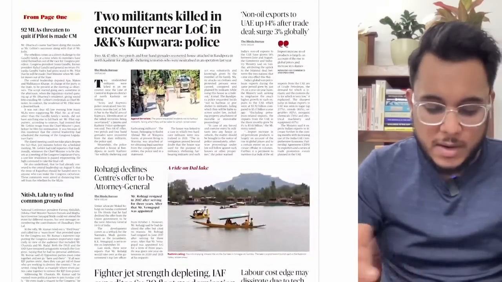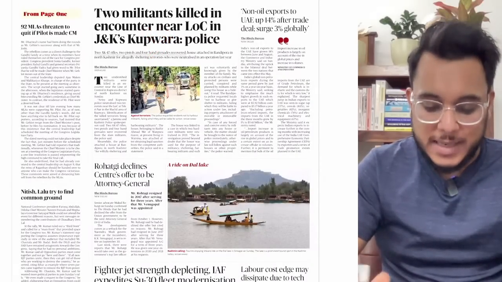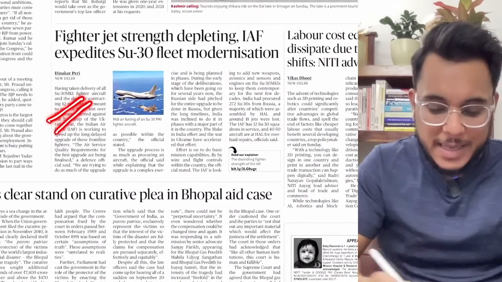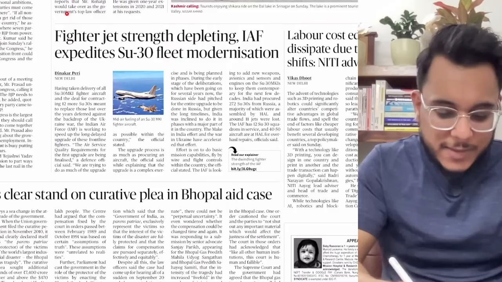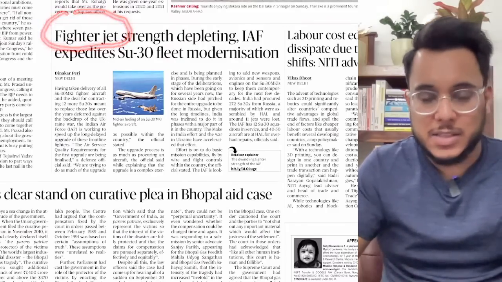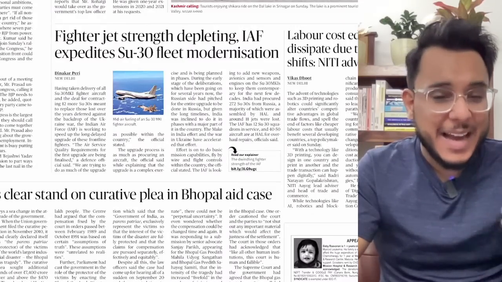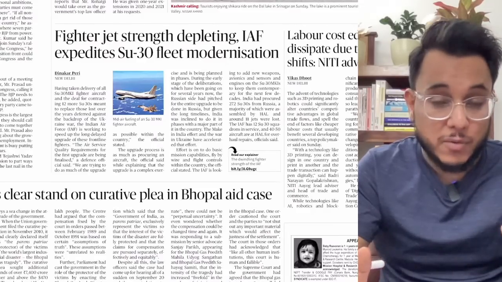Then moving on, after that guys, militants killed in the LoC, etc. has been given. Fighter jet strength depleting, IAF expedites Su-30 fleet modernization. So guys, we see that the fighter jet strength of the Indian Air Force has gone down, and now you also know that India is facing the possibility of a two-front war.